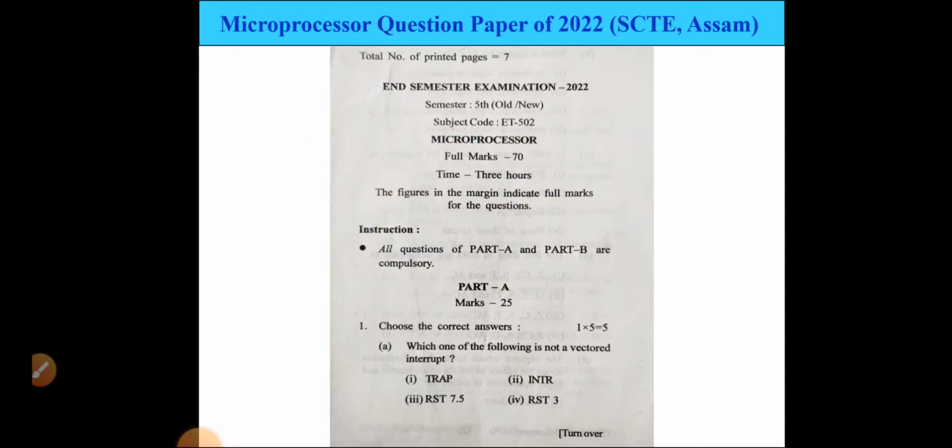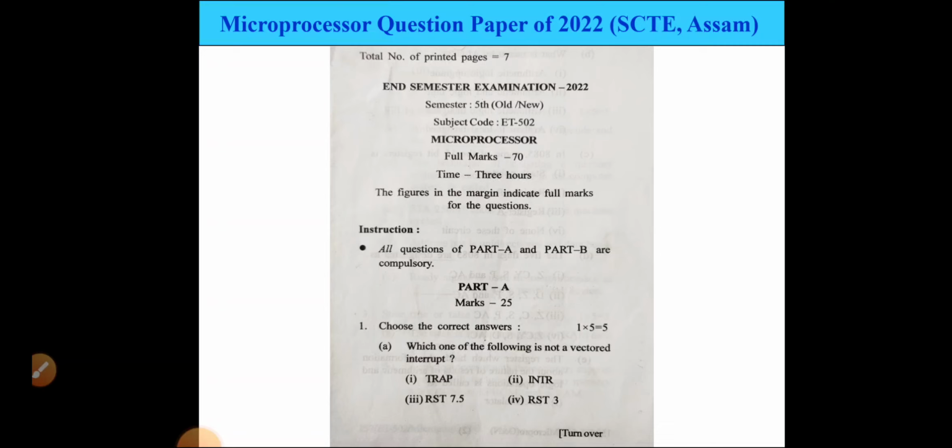So this was the question paper of the semester examination 2022, semester 5th, old and new codes both. Subject code 8502, Microprocessor subject, full marks is 70, just like the previous question papers, and time duration is 3 hours. Instruction: all questions of Part A and Part B are compulsory. In Part A there are 25 questions, 25 marks. Each question contains 5 marks.